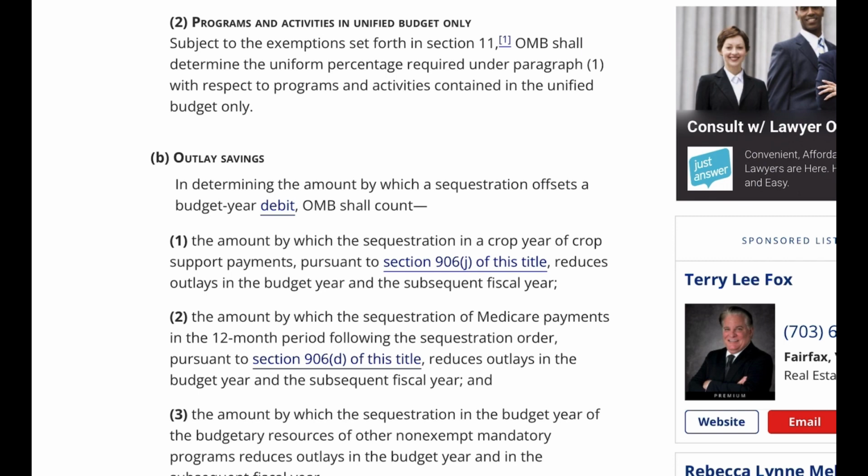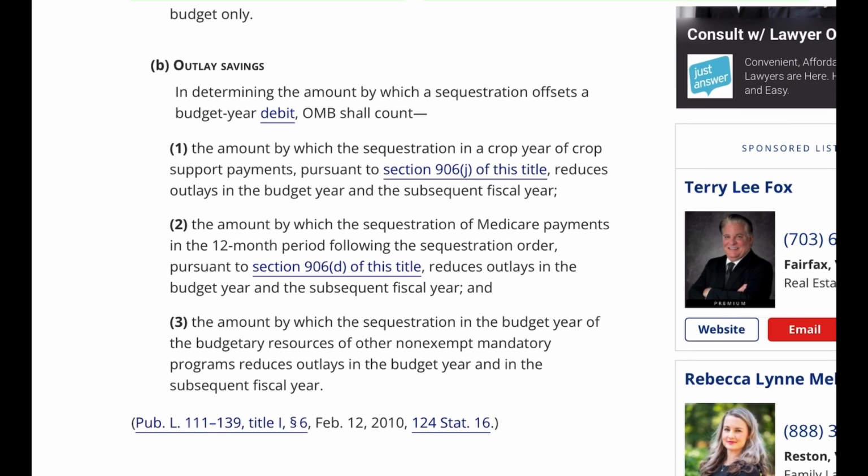2. The amount by which the sequestration of Medicare payments in the 12-month period following a sequestration order, pursuant to Section 906D of this title, reduces outlays in the budget year and the subsequent fiscal year. And 3. The amount by which the sequestration in the budget year of the budgetary resources of other non-exempt mandatory programs reduces outlays in the budget year and in the subsequent fiscal year.